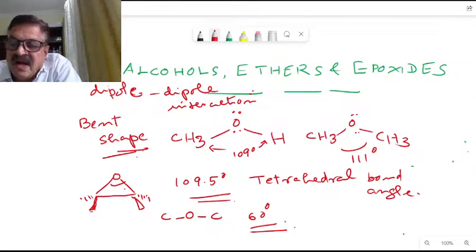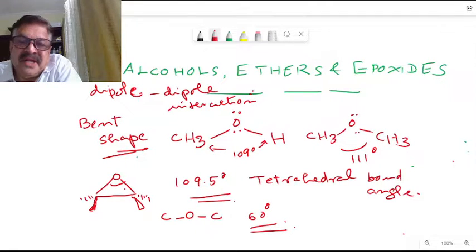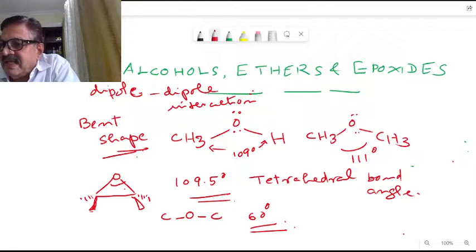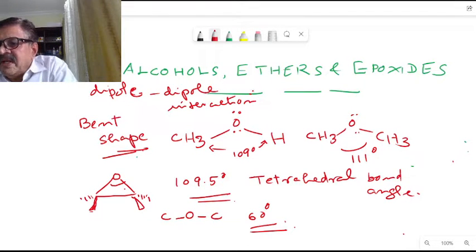Now, alcohols are capable of forming intermolecular hydrogen bonding because they possess a hydrogen atom on an oxygen atom. Because of that, they can form intermolecular hydrogen bonding.